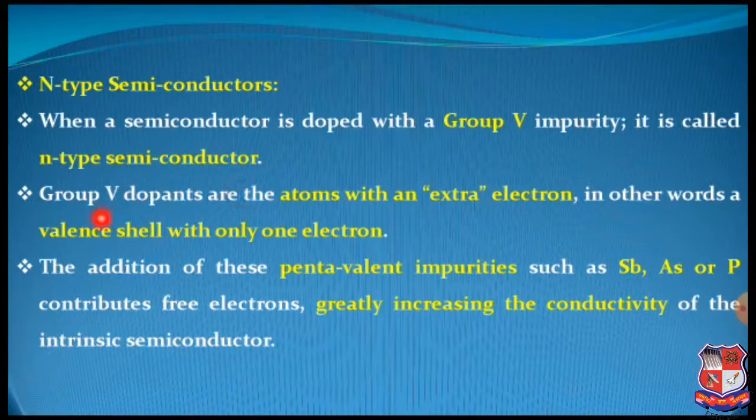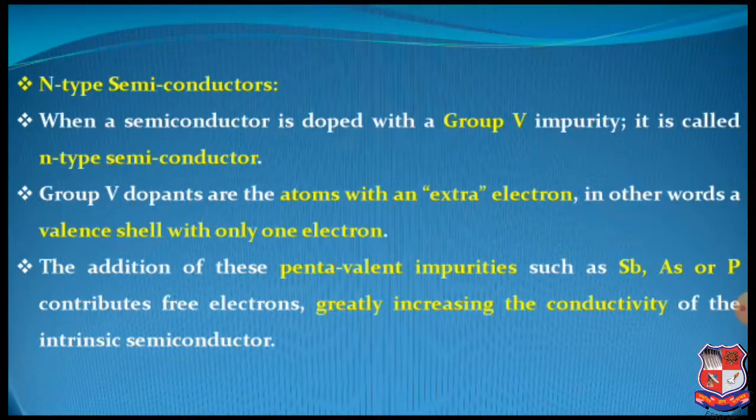So group 5 dopants are the atoms with an extra electron. In other words, a valence shell with only one extra electron. The addition of these pentavalent impurities, either you can say group 5 impurities or pentavalent impurities, such as antimony, arsenic or phosphorus, contributes free electrons, greatly increasing the conductivity of the intrinsic semiconductors.